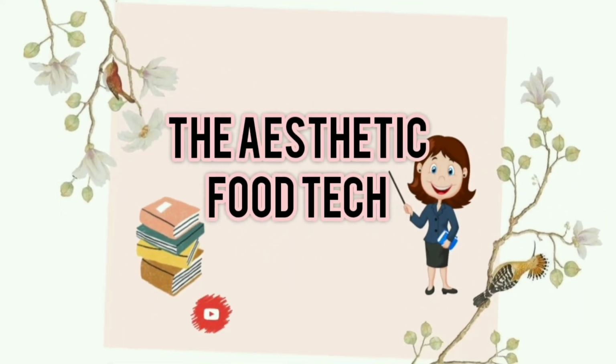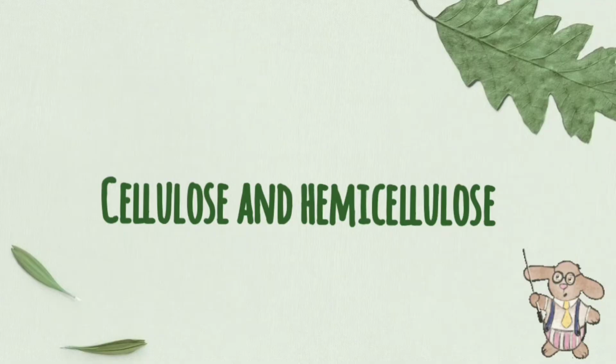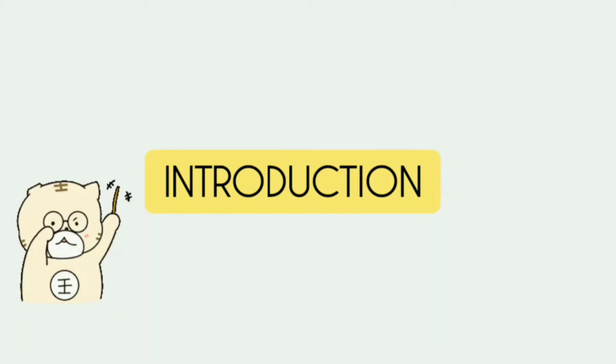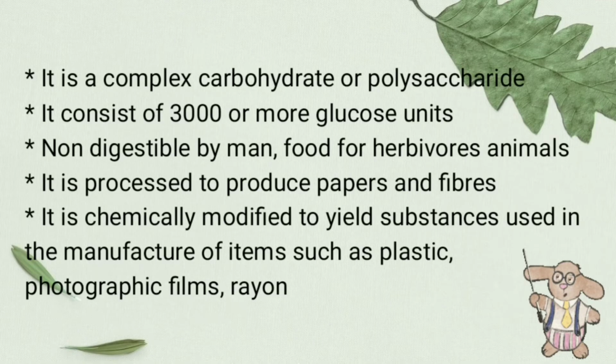So in this video, I am going to discuss cellulose and hemicellulose. First of all, we are going to discuss cellulose, and let us begin with an introduction. Cellulose is a complex carbohydrate or polysaccharide. It consists of about 3000 or more units of glucose. It is not digestible by man, but it's food for herbivorous animals.